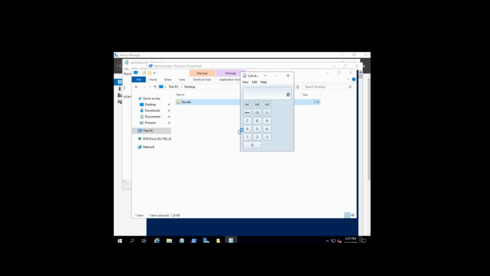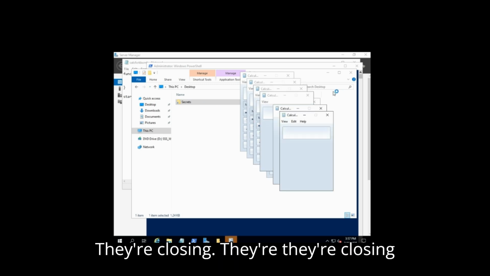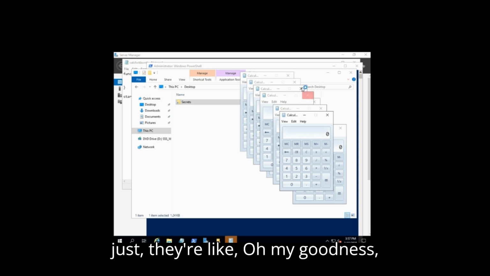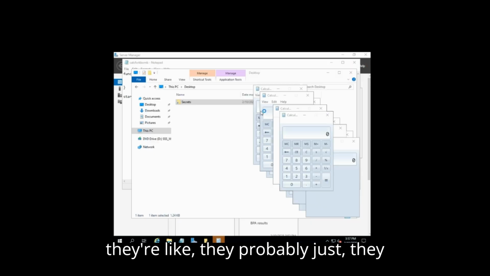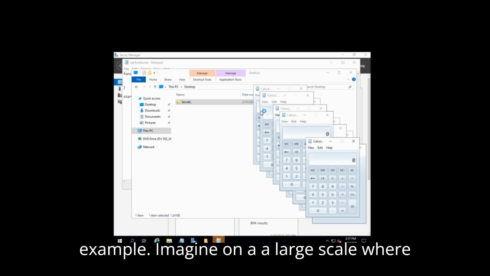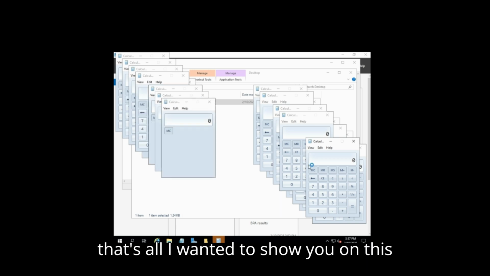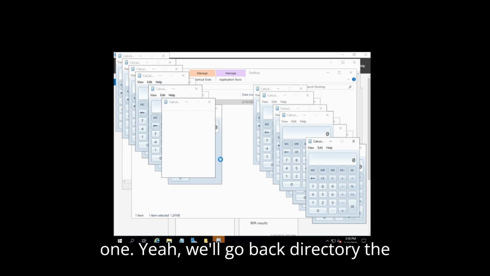So when I click this, they're like, "Oh snap, what's going on?" They're closing it out. They're like, "Oh my goodness." They probably just shut down the computer. But this is a very simple example. Imagine on a large scale where it's wiping files or exfiltrating data like an info stealer, right? But yeah, that's all I want to show you on this one. We'll go back directly to the next one.